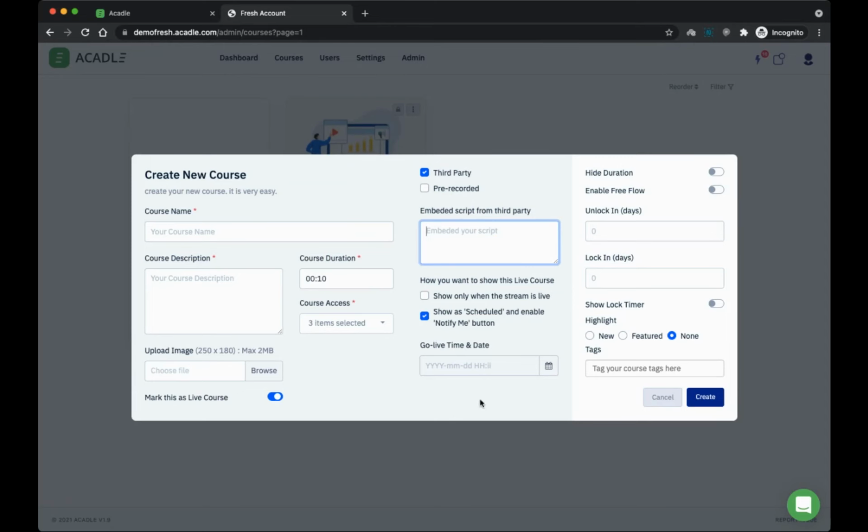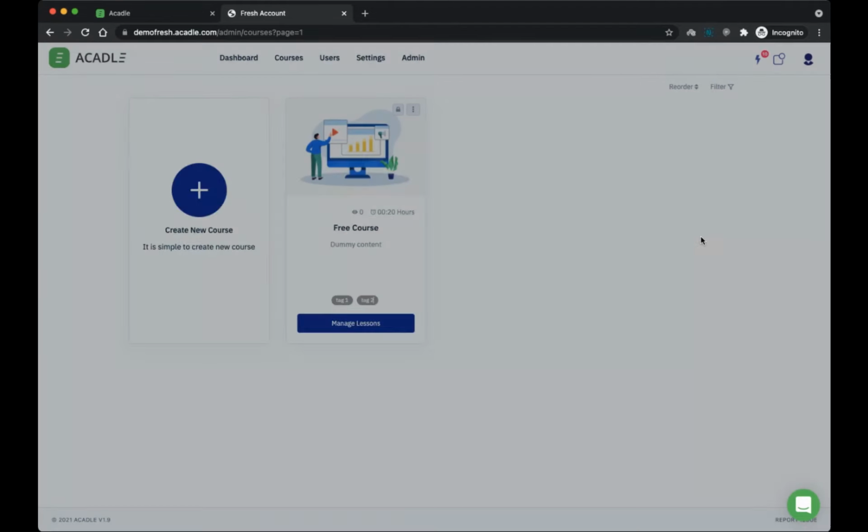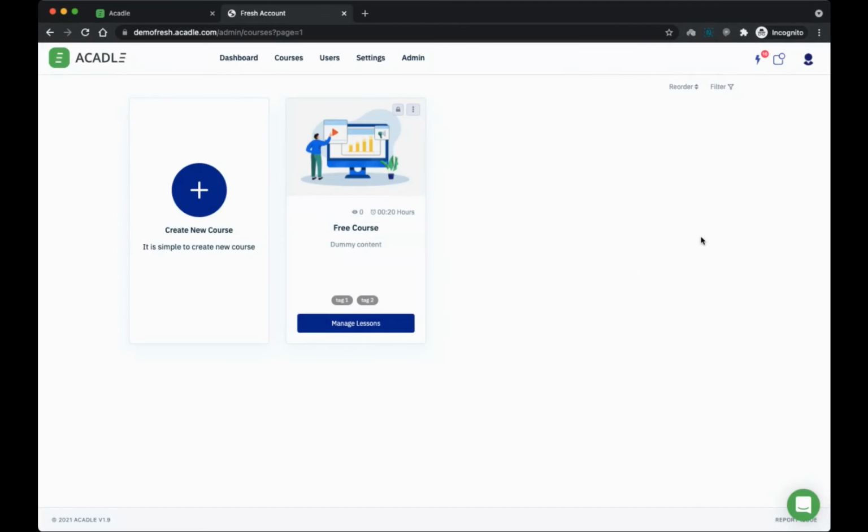And you have two options right now. One is using a third party and the second is using pre-recorded. So what you can do is place an MP4 URL here. At 9 o'clock, the video will automatically start playing, just like a live stream, and your students will be able to see that. That will appear as a live course for your students, and they'll be able to see that when they log into their platform. And you can control which group this course is going to be available for.